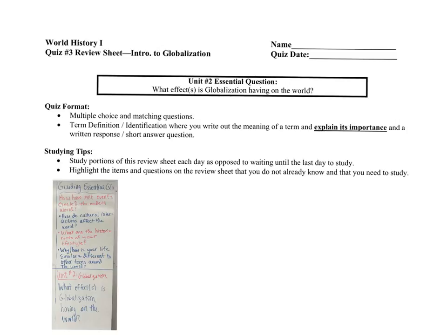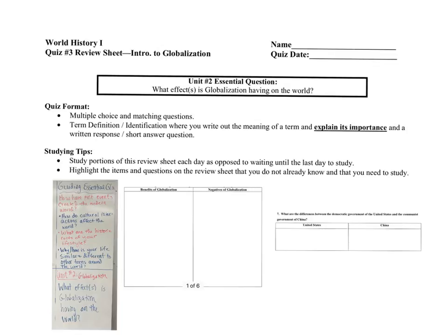So that part will be done in writing, and then the last part will be positives and negatives of globalization and comparing and contrasting China and the United States. Okay, so that's going to be your other written response questions, so just be prepared for those as well.